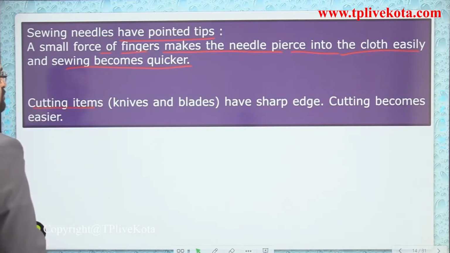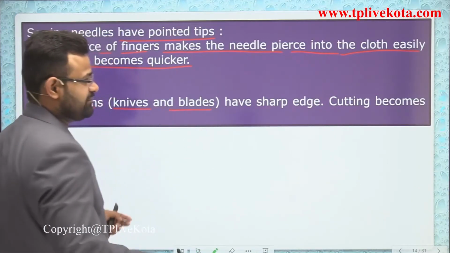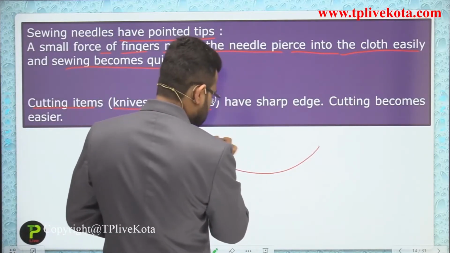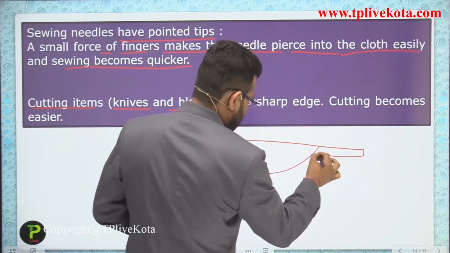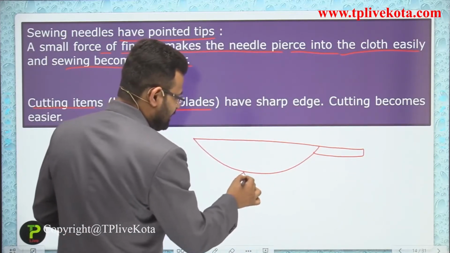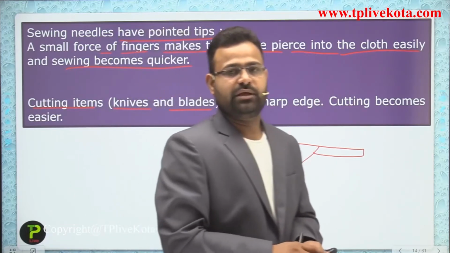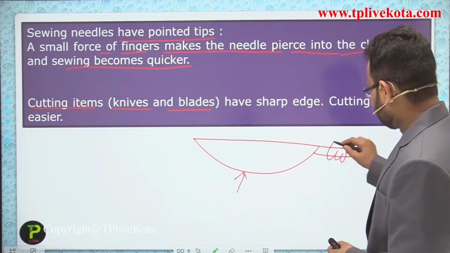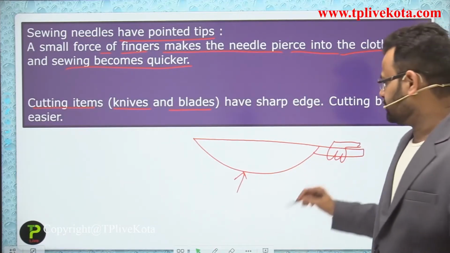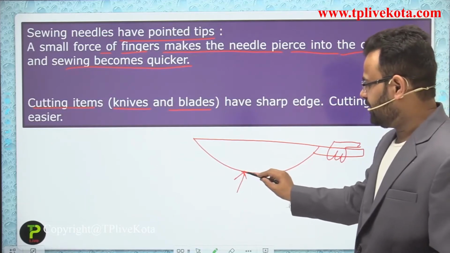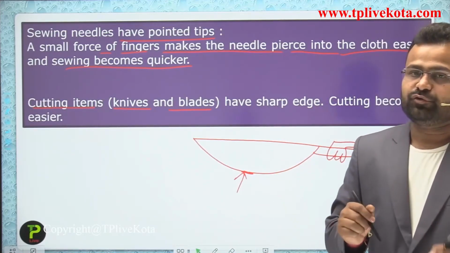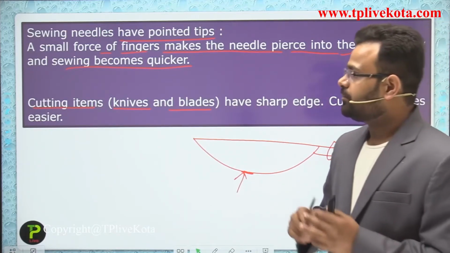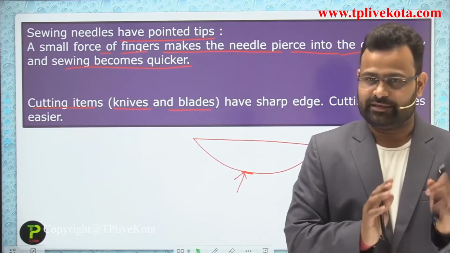Cutting items like a knife and blades have a sharp edge. Okay students, now we are forming a knife here. The pointed end means we reduce the area and apply some force. Here we apply a force with the hand, and the reduced area converts that small amount of force into a large amount of thrust. That is the effect of pressure and area.